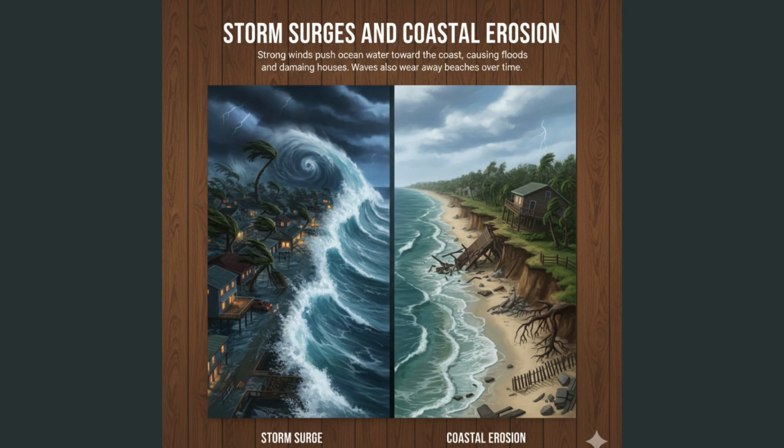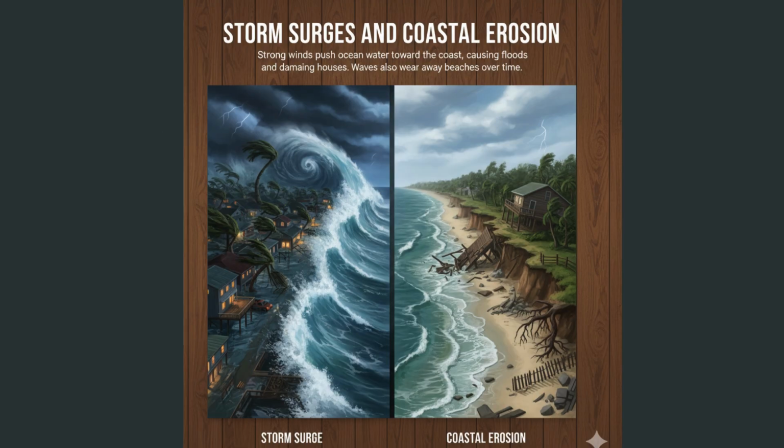Storm surges and coastal erosion. Sometimes, strong winds push ocean water toward the coast. That's called a storm surge. It causes floods and damages houses near the sea. Waves can also slowly wear away beaches and coastlines. This is called coastal erosion.